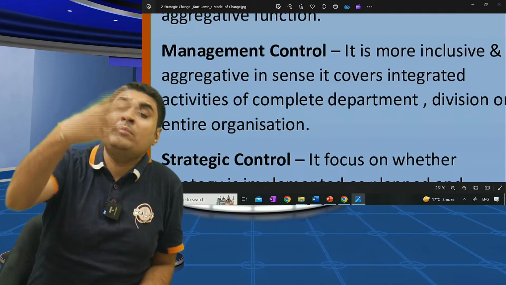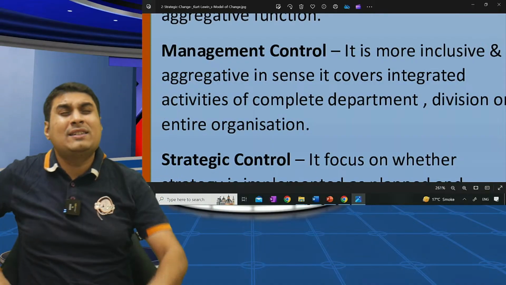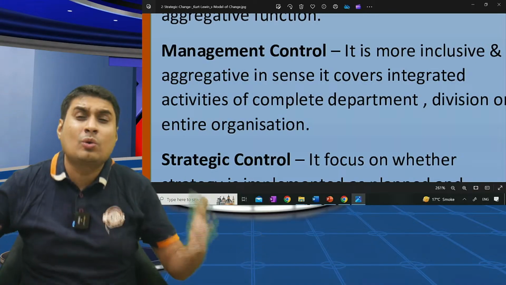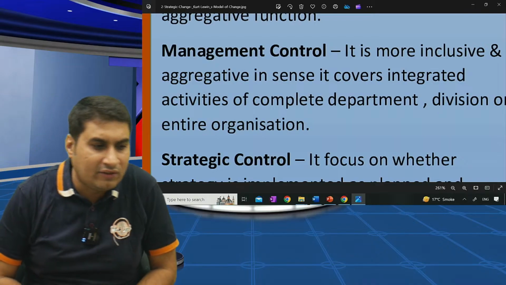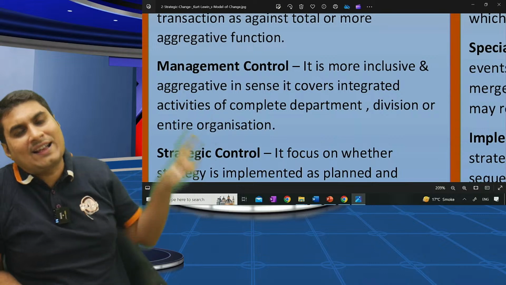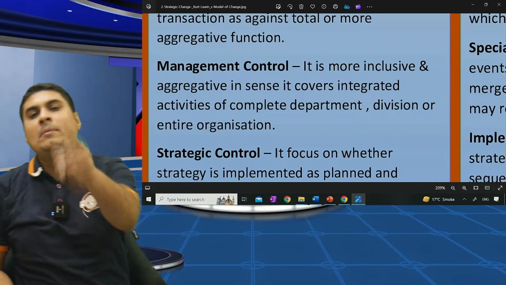The main aim of management control, as per Mr. Anthony given in the module, is achievement of enterprise goals. We want to see whether enterprise goals are properly achieved or not. So that's the work of management control. I hope you are clear. So if we focus on one task, it is operational; entire division, department, branch, organization, management control.